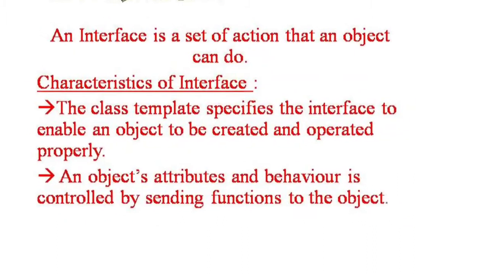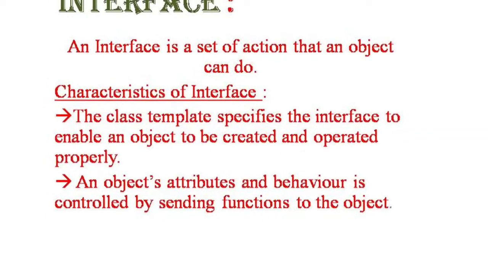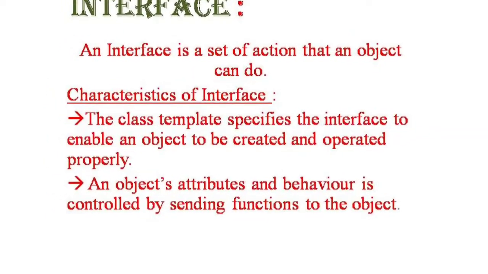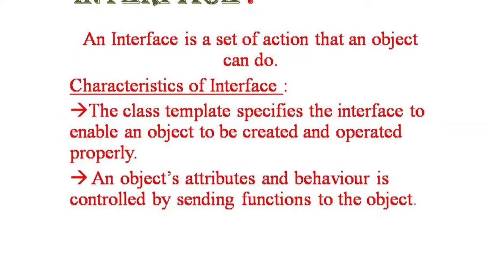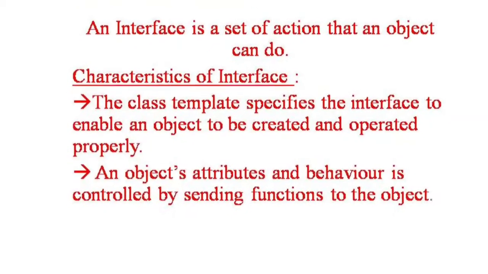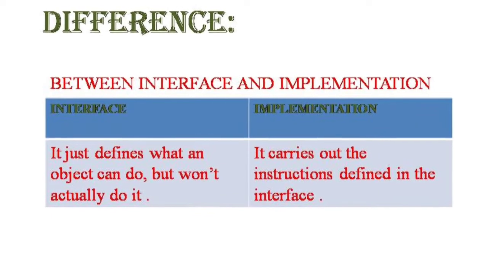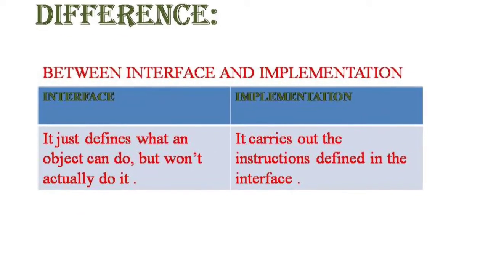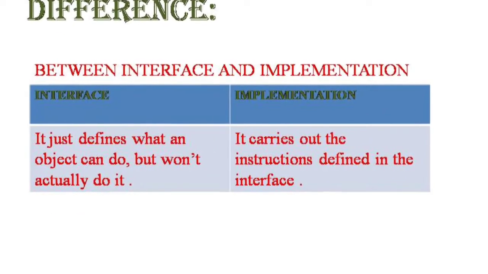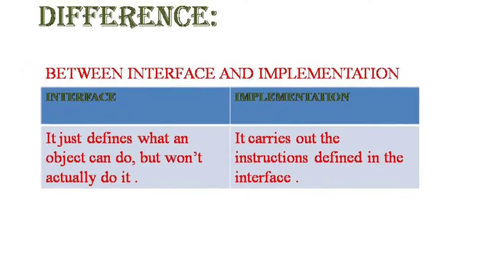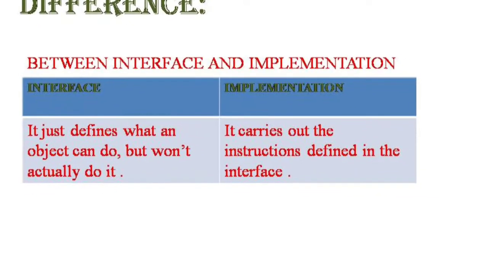Now we will take interface as a class. Class is the combination of variables and member functions. When the class has to be executed, an object has to be created. An object is an instance of a class. I think interface and implementation is clear now.